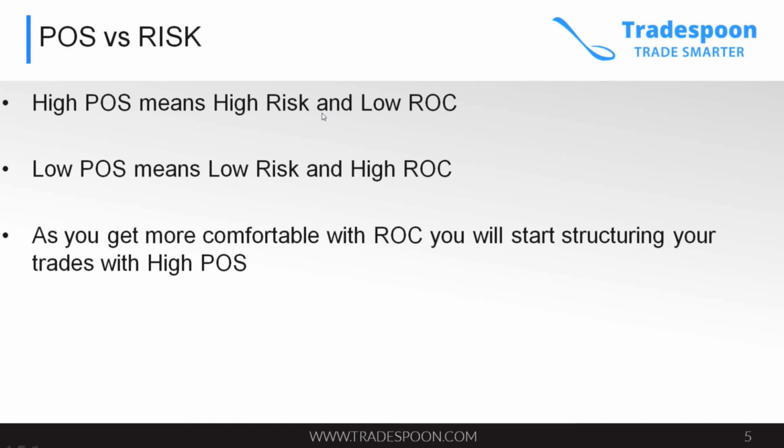So high probability of success means higher risk and low return on capital. As you become a more experienced and active trader, you'll realize that you want to take high probability of success trades, but that comes at the price of low return on capital. When you start trading, you should take low probability of success trades, meaning that your risk is limited. You have a lower risk because you're getting a higher return on capital. And eventually you want to graduate from taking on low-risk trades, and then as you get more experience and you know how to defend your positions aggressively, you can do high probability of success trades.